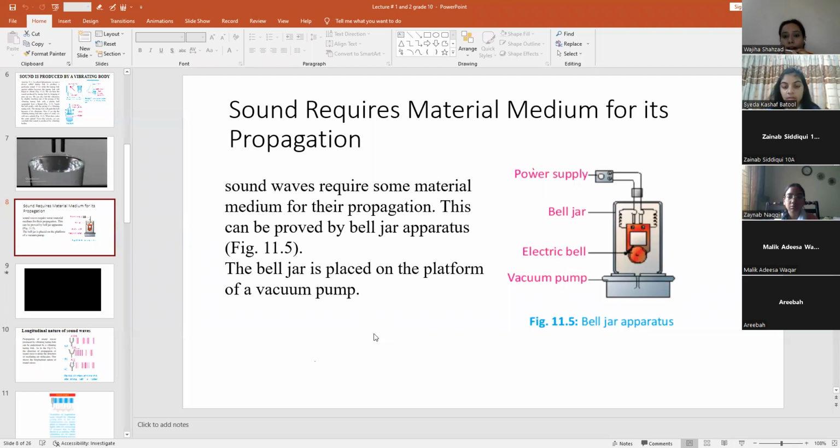Similarly, if someone is standing outside the door, you can easily hear the sound if the other person is speaking. Again, here the material medium is a solid, so it means sound can also travel through solids.